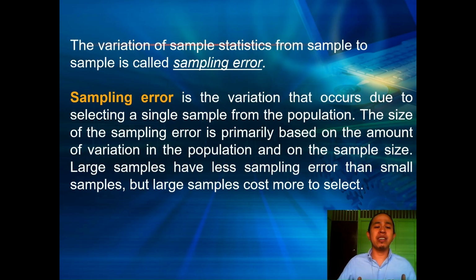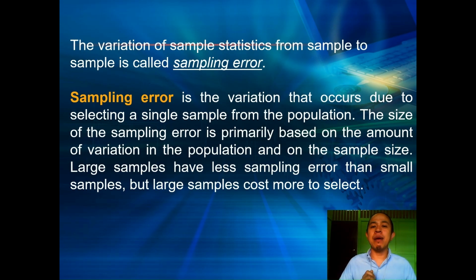The point there is that the variation of a sample statistic from sample to sample is called sampling error. Again, the variation of the sample statistics, the sample mean, the sample standard deviation, the sample range, and the like, from one sample to another sample is what we call sampling error.